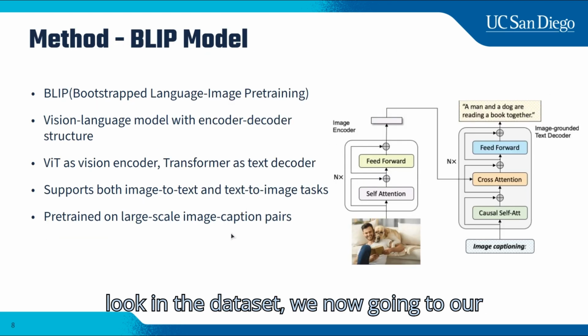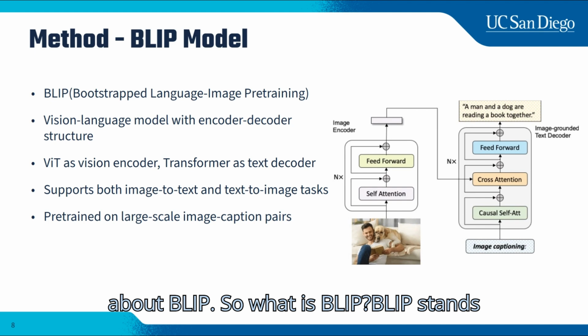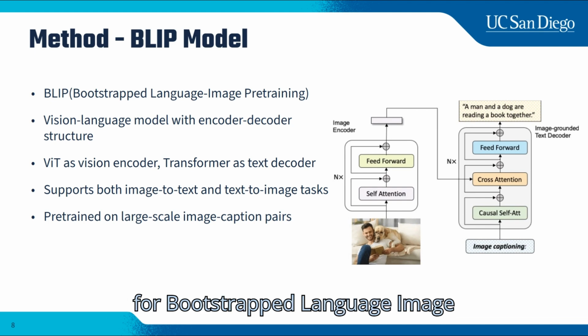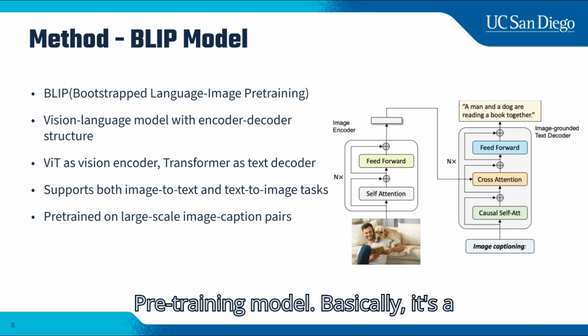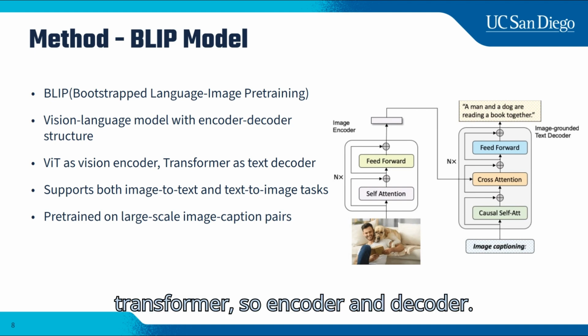As we took a look at the dataset, we now go into our modeling section. So let's talk about BLIP. What is BLIP? BLIP stands for Bootstrapped Language Image Pre-training. Basically, it's a transformer with an encoder and decoder.